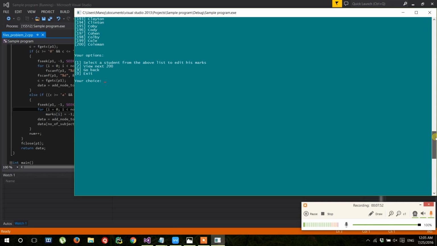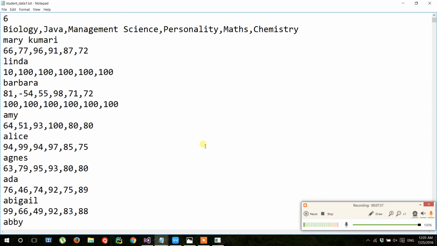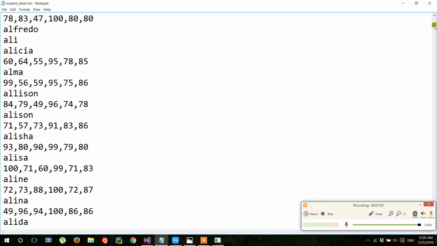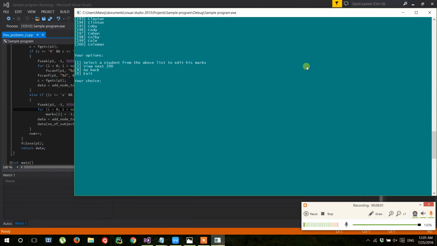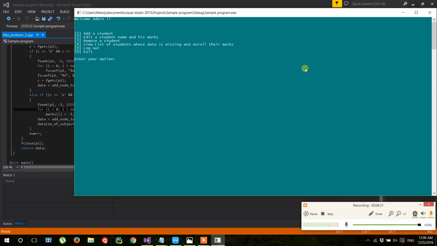Actually, I have taken a test case of more than 5,000 students in order to see whether my data structure is fast enough to perform all the operations or not. So we have applied the pagination. So view next 200, that option is selected, then we can see the other options. So we have stopped in between the in-order traversal. So let us go back and check other options.